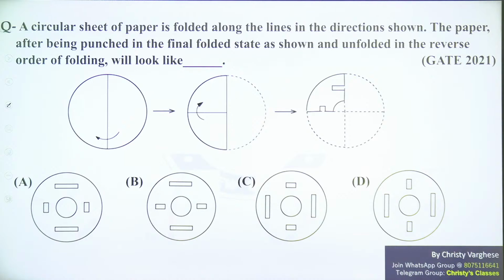Numeric ability topic I haven't taken. The main problem is that it is so vast and you may get 1 or 2 questions maximum from that topic. For taking that, I need at least 5 sessions to complete numeric ability, but the number of questions coming from that is 1 or 2, sometimes 0 questions also.